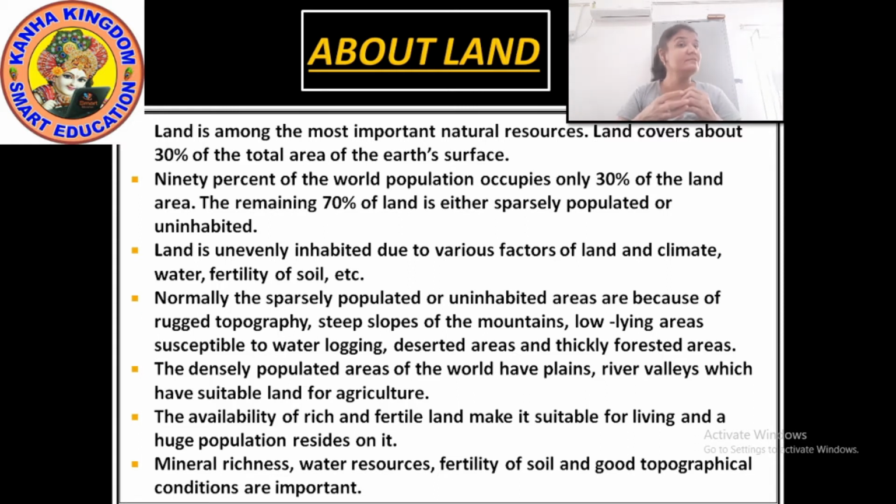Now, which is the main reason for the huge population? The main reasons are two: availability of rich and fertile land and good availability of water. So these are the two things on the land which people prefer to see.